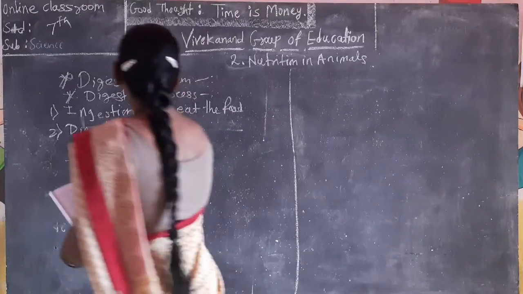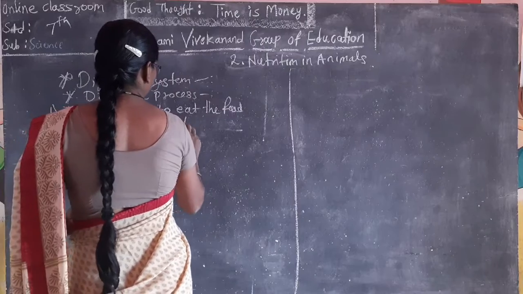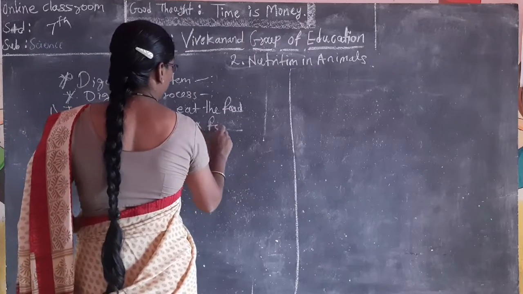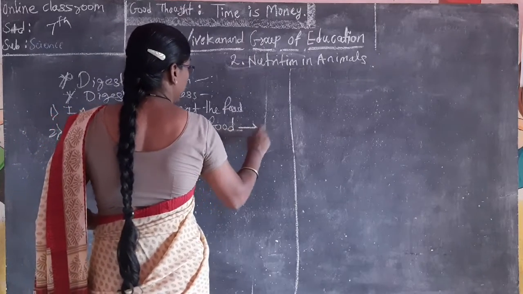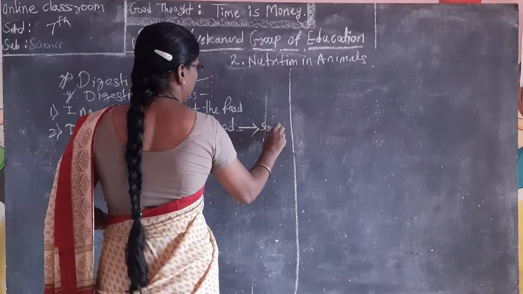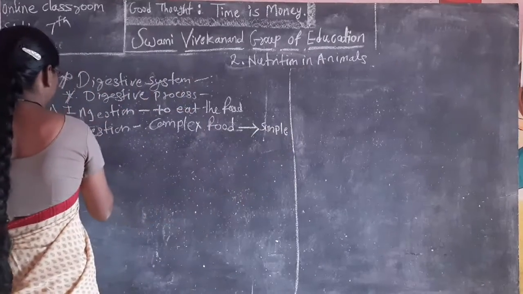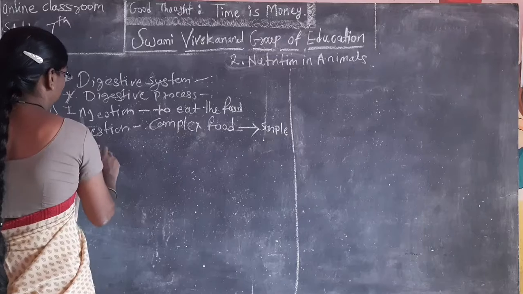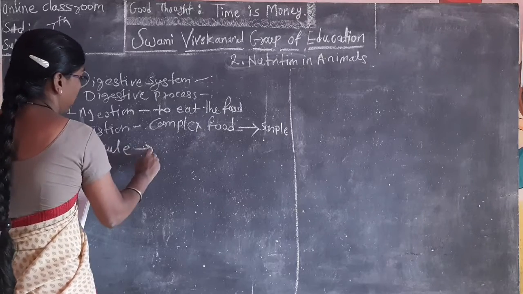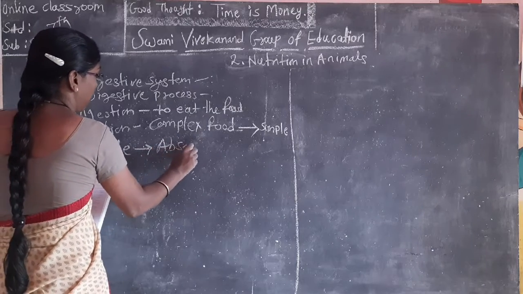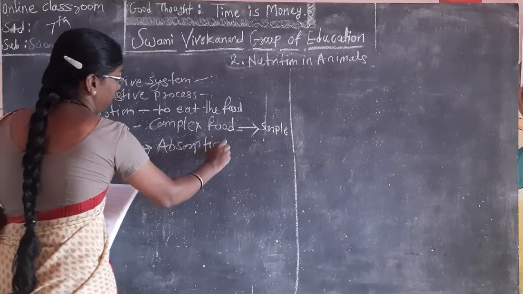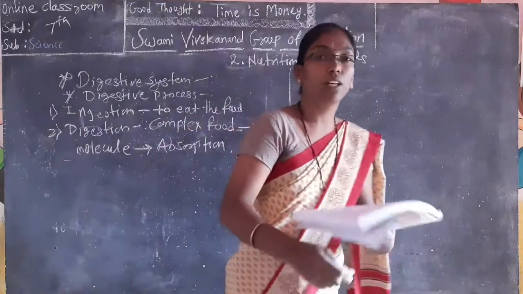Complex food converts into simple molecules. What next? Absorption. Okay, can complex food be absorbed?